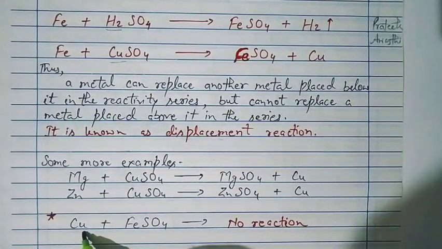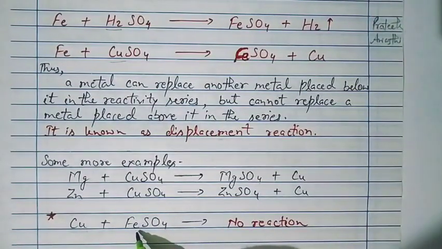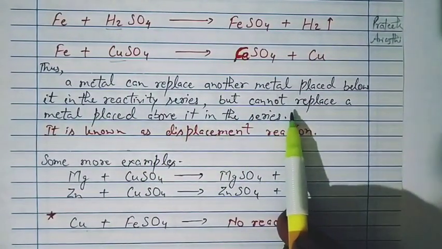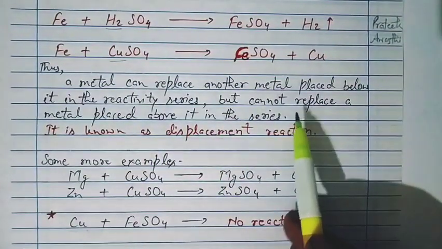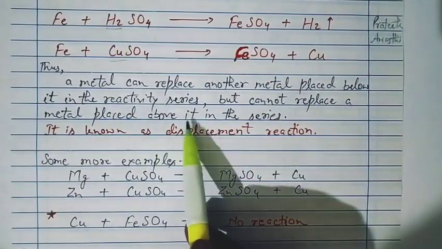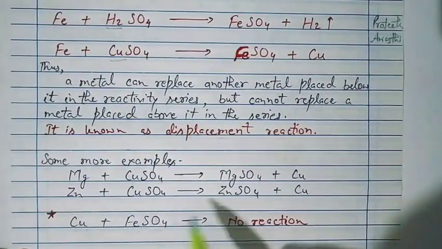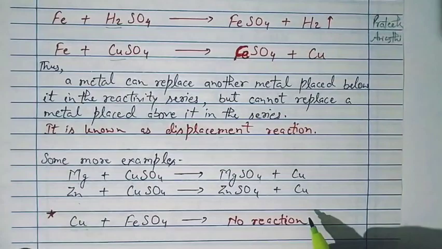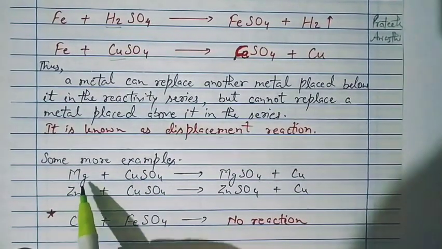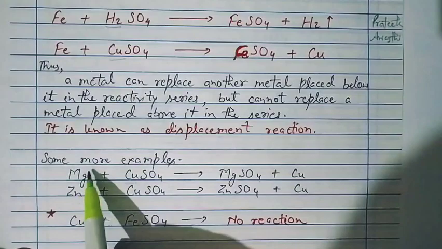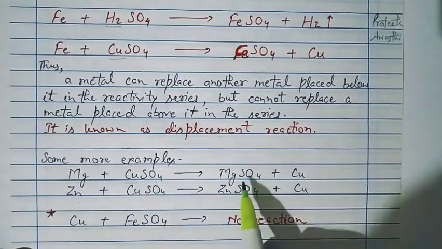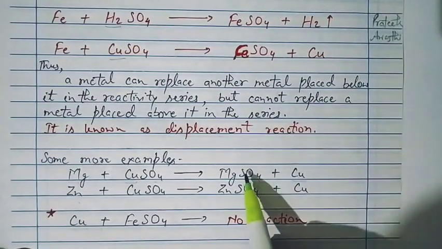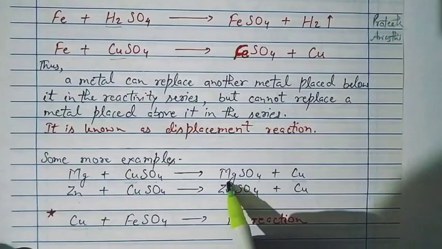Why? Because copper is placed below iron in the series, and we have already discussed that if a metal is placed below, then it cannot replace the metal placed above it. So copper cannot replace iron or magnesium or zinc. So by this you can understand that a displacement reaction is the displacing of any metal by a more reactive metal from its compound, forming its own compound, and that metal which is displaced gets deposited on that piece of the highly reactive metal.